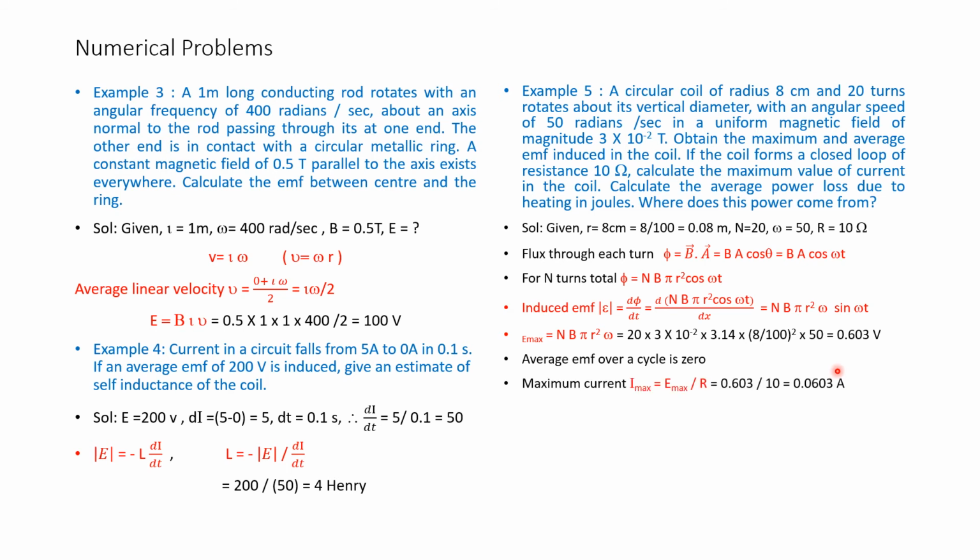Power loss is given by half E maximum into I maximum, that is EI by 2, that is equal to half into 0.603 into 0.0603, that is equal to 0.018 watts. It is also given by I square R.